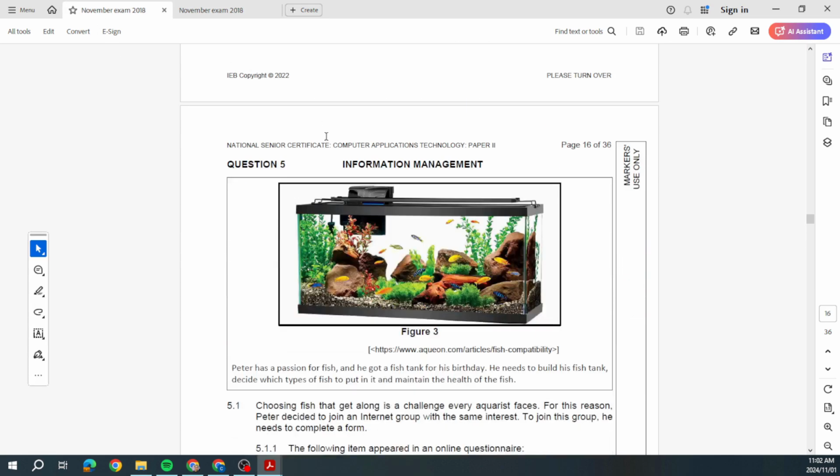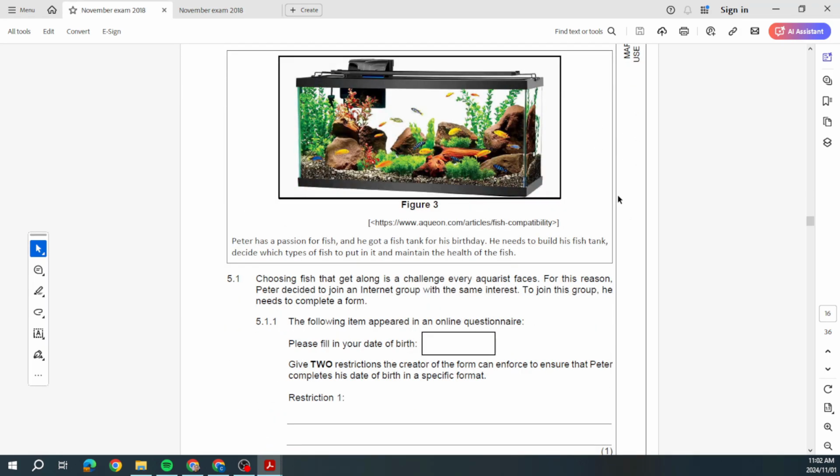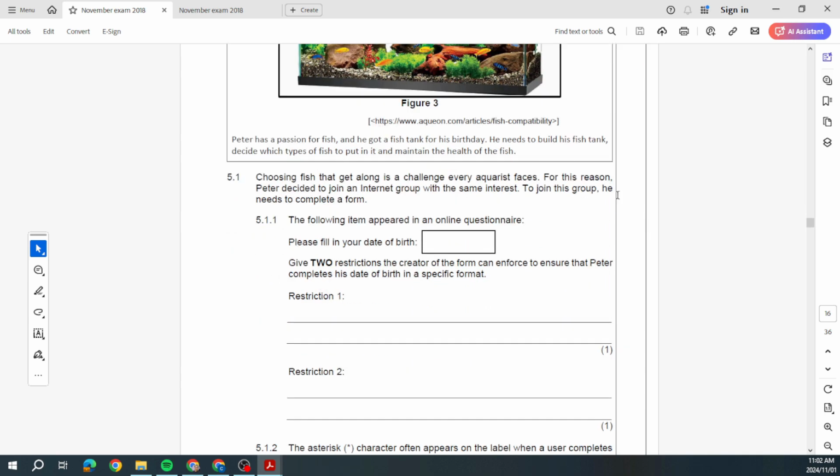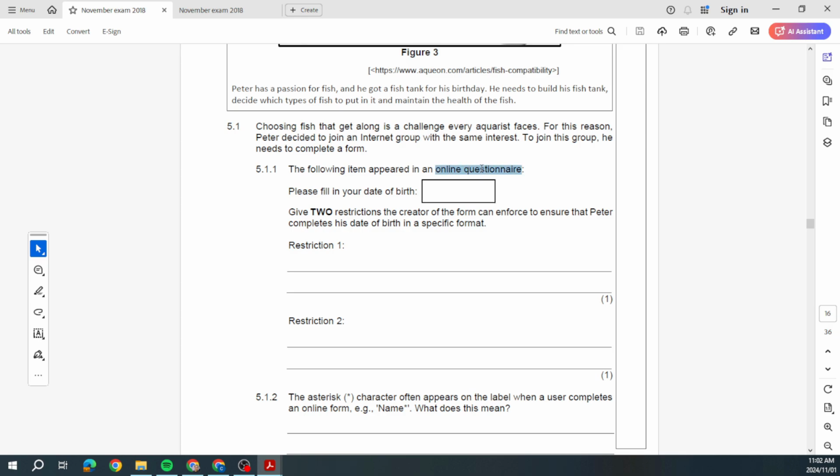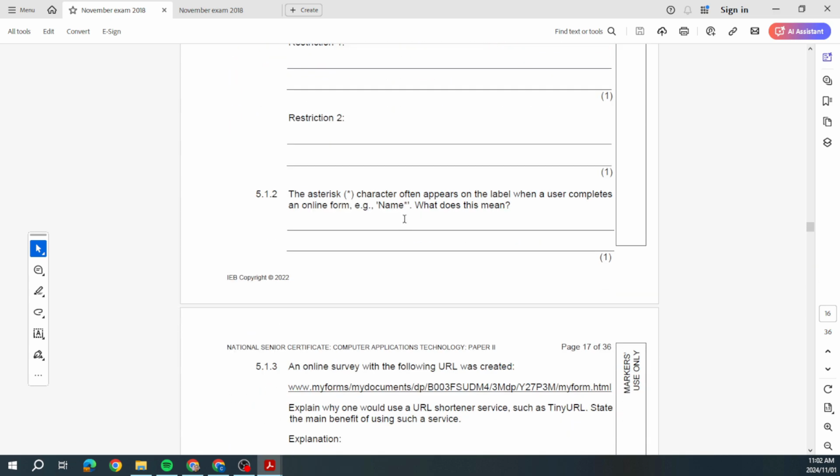Okay. That takes us into question number 5, information management. So I hope you're starting to see what type of questions have come up in the last 2 years and what will most likely pop up in this year's paper as well. Question number 5, information management. We're looking at a scenario again, and have a look at what they are now asking. They're talking about questionnaires, talking about restrictions on electronic forms. Okay, so in other words, you're starting to get some theory questions based on practical work.